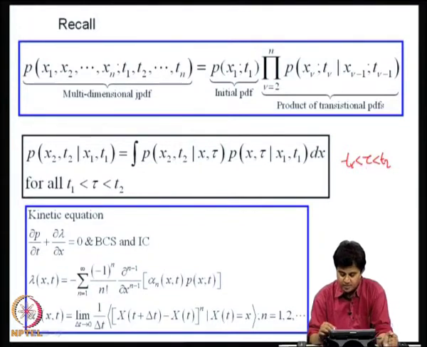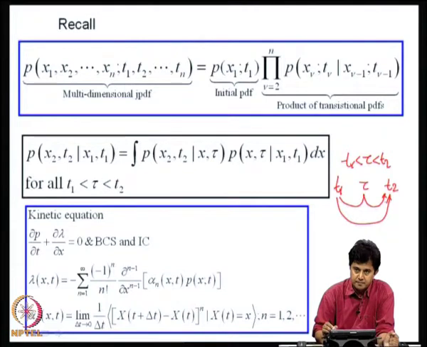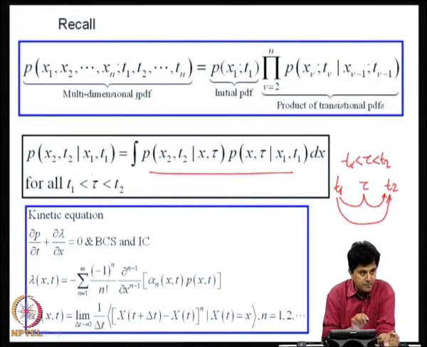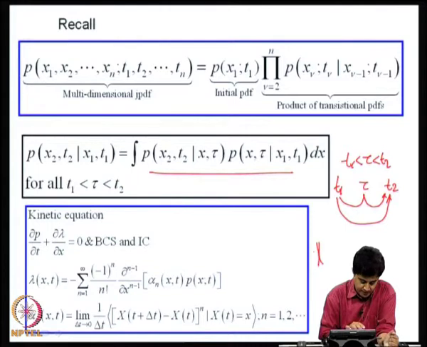so that tau lies between T1 and T2, if we consider the transition from T1 to T2 and look at transition from T1 to tau and tau to T2, we should get the same answer. So, for that to happen the transition PDF should satisfy this condition and this is known as the Chapman-Kolmogorov-Smoluchowski equation. We also went through a somewhat tedious derivation of the governing equation for evolution of probability density